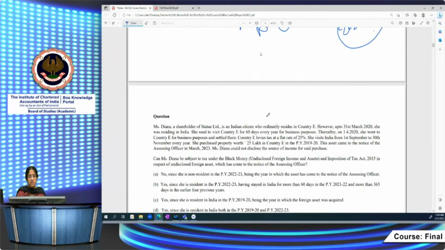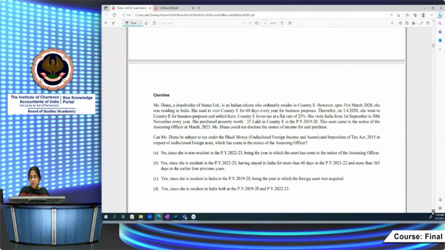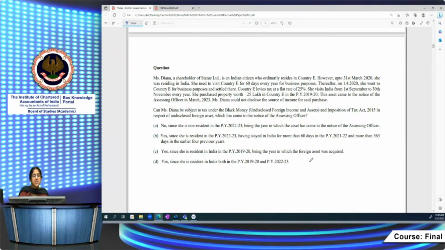Now let's take up a small question in this regard. We are just trying to say how the residential status is important even under other laws. After this, we will see the model convention also. Miss Diana, a shareholder of Statue Limited, is an Indian citizen who ordinarily resides in country E.